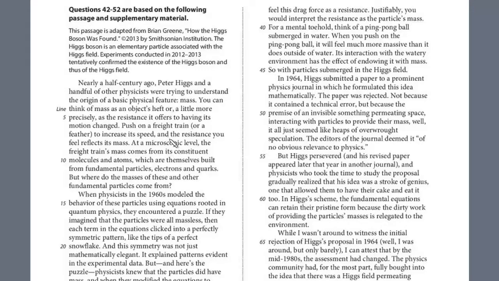In this lesson, we'll conclude a review of Reading Test 7, Section 1. We're now on the fifth and final passage, and here is the reference information. This passage is adapted from Brian Greene, How the Higgs Boson Was Found, published in 2013 by Smithsonian Institution. The Higgs boson is an elementary particle associated with the Higgs field. Experiments conducted in 2012 to 2013 tentatively confirmed the existence of the Higgs boson and thus the Higgs field.